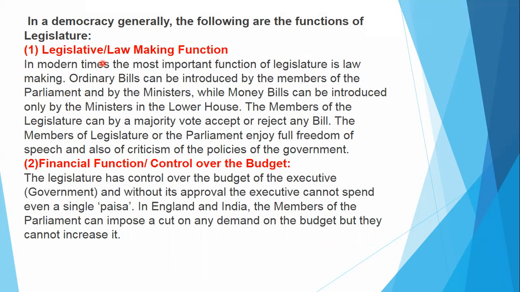How can it make a law? Let's discuss. Legislators can make law according to the need of time and the will of the people, because they are the representatives of the people, and they have to make the law as per the wish of the people. All the members of the legislature are elected by the public, so they should represent the voice, the wish and demand of the local people.